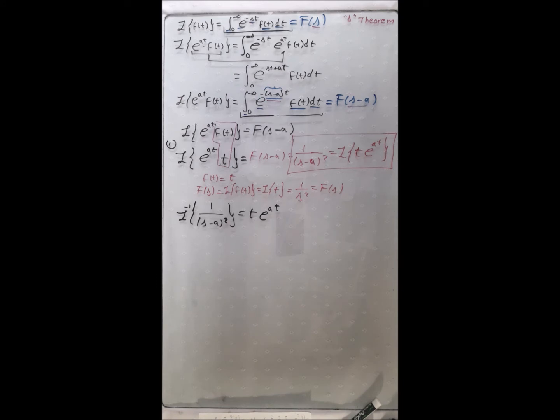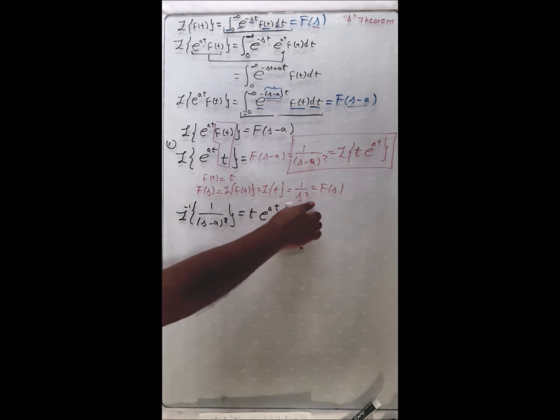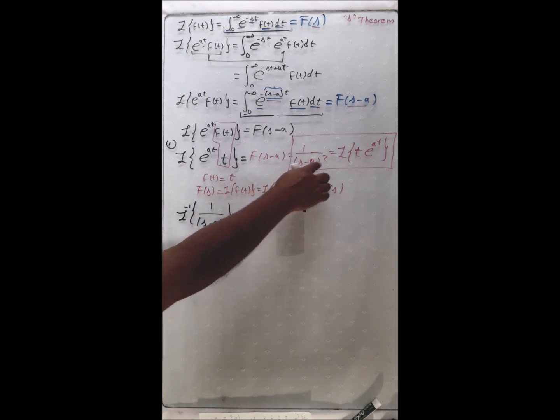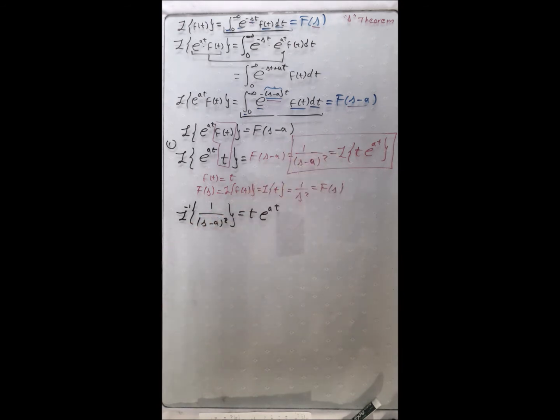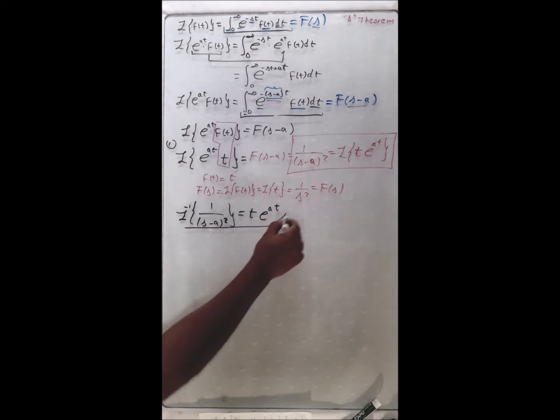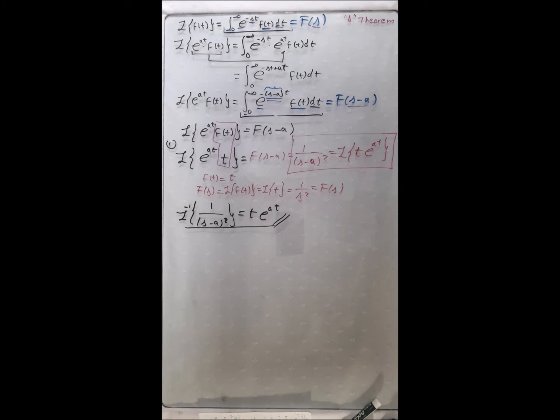Now what you can do here, engineers, is try placing t squared here. If you place t squared, then the Laplace transform of t squared is 2 over s to the power of 3, and the result is going to be 2 over (s minus a) to the power of 3, with 2 above and the power of 3 below. And then you will develop another formula. You will use this formula for partial fractions when you have repeated roots. So here is the formula.